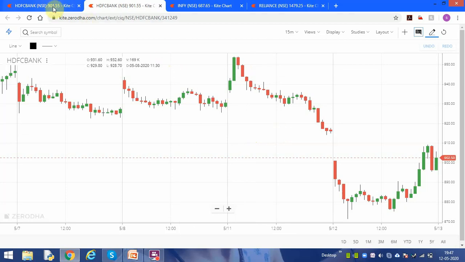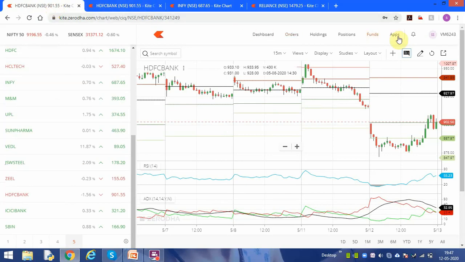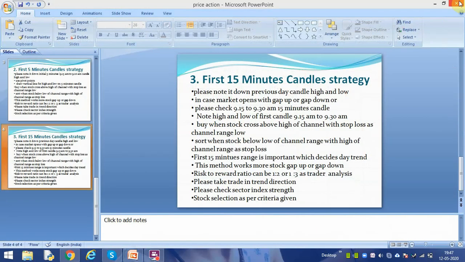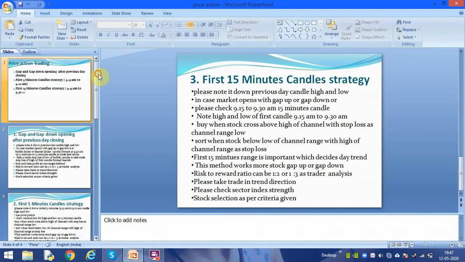So you must remember that always the first 15 minutes candle is very important, and I have shown you. You can practice on software, any software. Always use a stop loss, always use a trailing stop loss. This is what I am telling based on your experience.